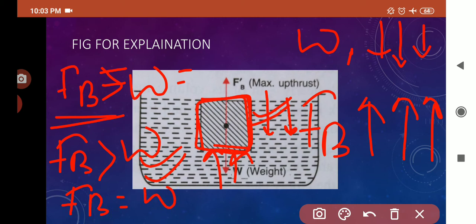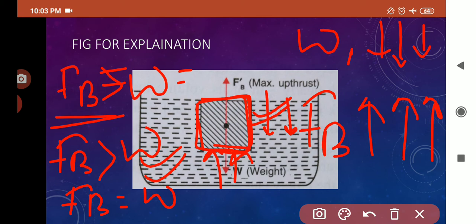When the upward force is greater, the body floats partially, like half of the body is submerged and half of the body floats. But if it is equal, it will float with the whole of it submerged inside the liquid.